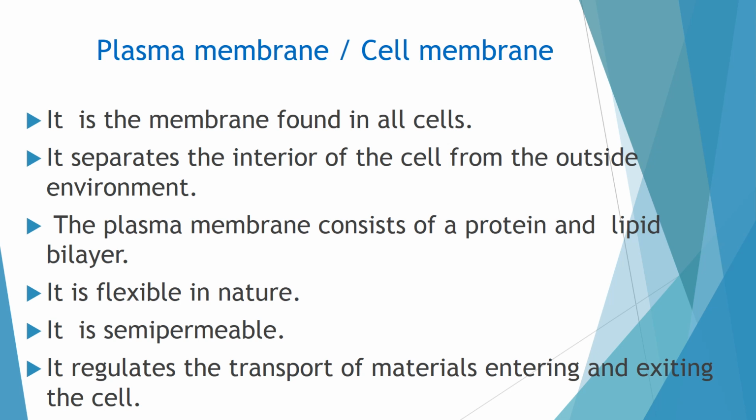What is semi-permeable? It regulates the transport of material entering and exiting a cell, and only selected molecules are allowed to enter and exit the cell, and that's why it is called semi-permeable. Now, how do these molecules pass across the cell membrane? There are a few molecules like gaseous molecules, oxygen, carbon dioxide. They will just pass across the cell membrane due to their concentration gradient.